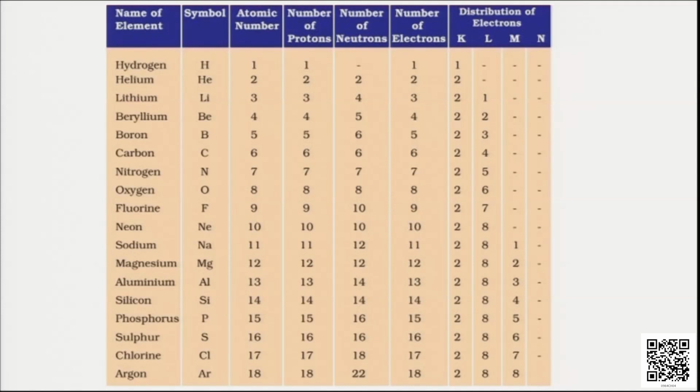So dear students, let's have a look at a table where we'll have a list of elements and their distribution of electrons. This table is also given in your NCERT textbook. Refer to it for all those elements that we have not discussed here. Some examples we discussed. Here you can see argon, chlorine, sulfur, phosphorus, silicon, aluminum and the rest, 18 elements are given in this table, and this can help you to understand how electrons are distributed for different elements.